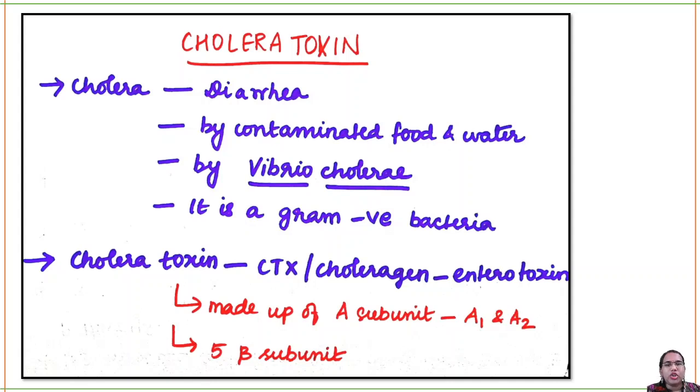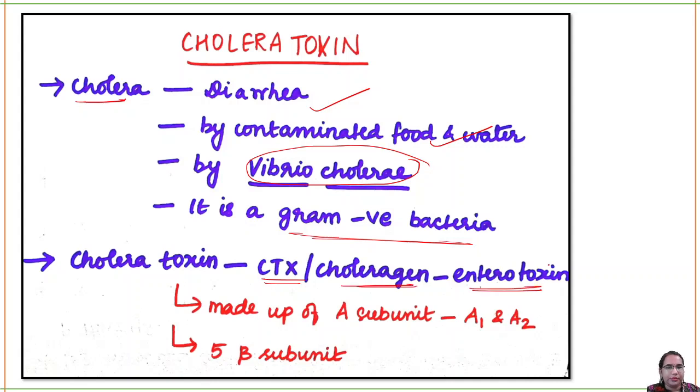Okay, so the next thing we are going to learn about is cholera toxin, which also is a function of G protein coupled receptors. So what is cholera? It causes diarrhea, and that is because of food and water contaminated by the microorganism Vibrio cholerae. It's a gram-negative bacterium. Okay, so cholera toxin can be written as CTX or choleragen enterotoxin.